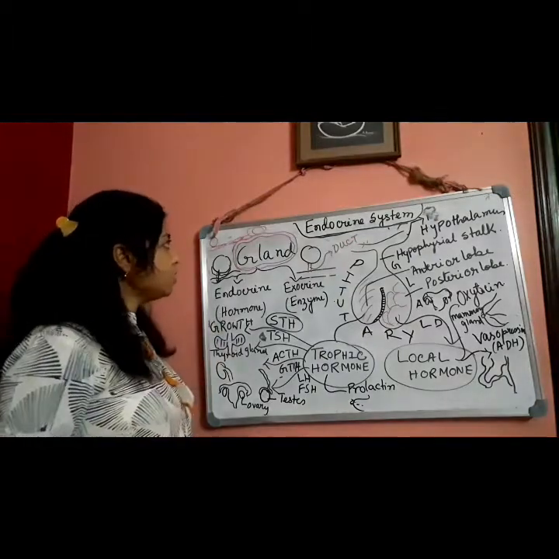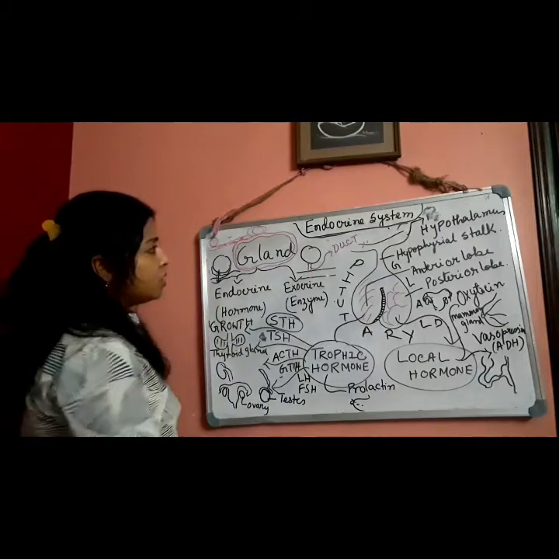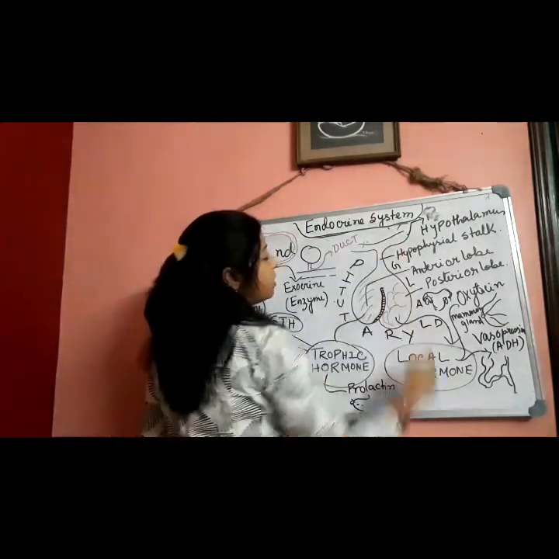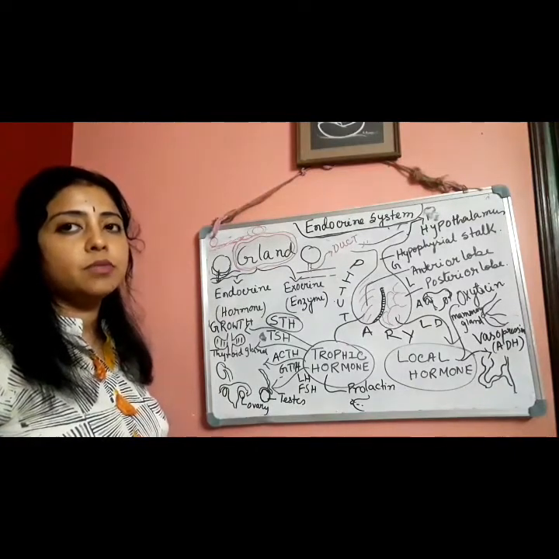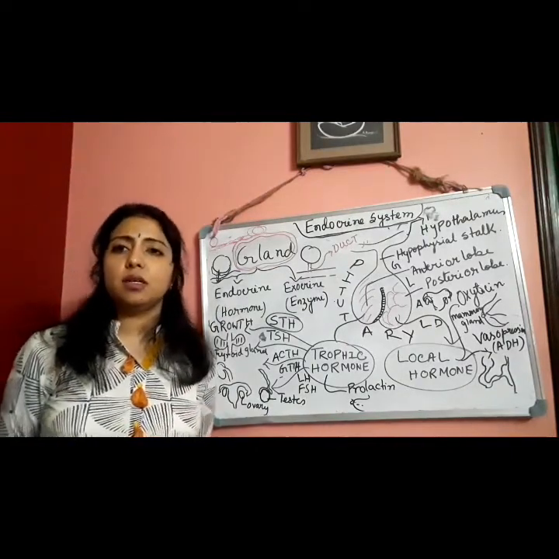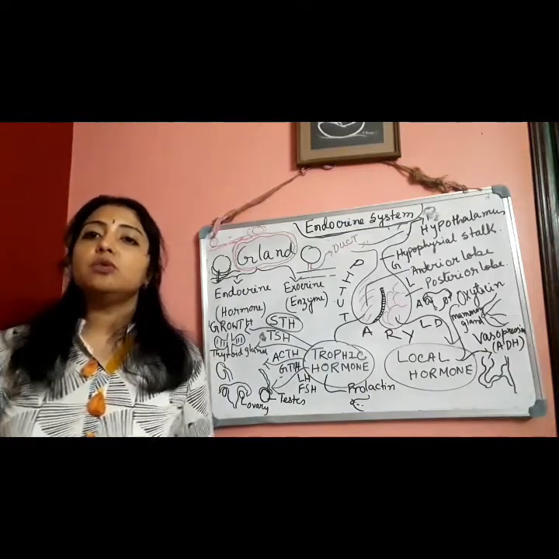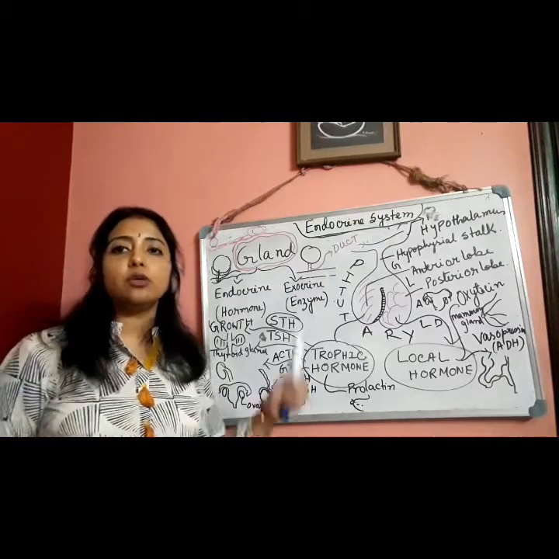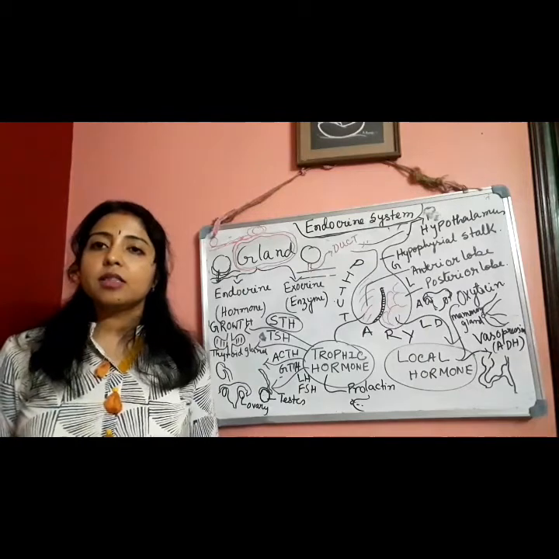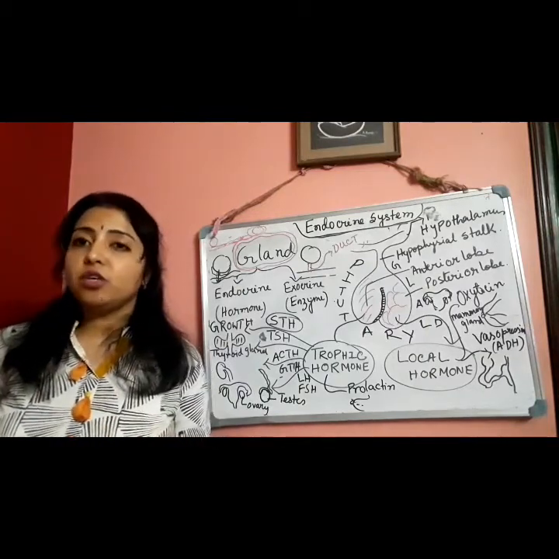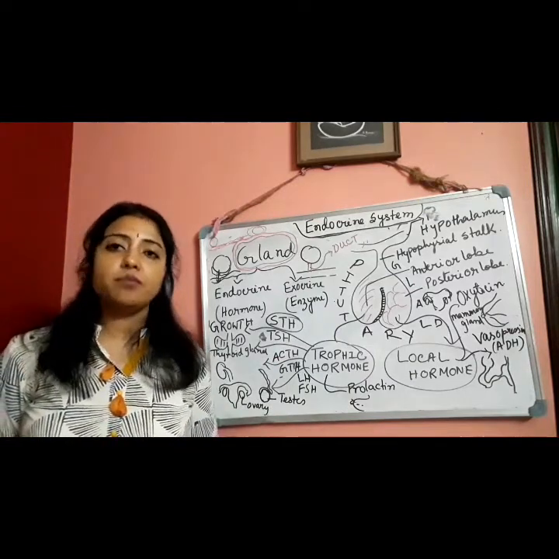So today's topic is the endocrine system and their secretion, that is hormone. I have drawn one picture here, that is the picture of the pituitary gland. It is also considered the master gland. Why? I am teaching you the endocrine system for giving some idea. Here the same thing.